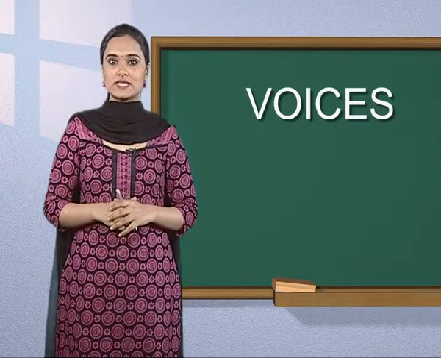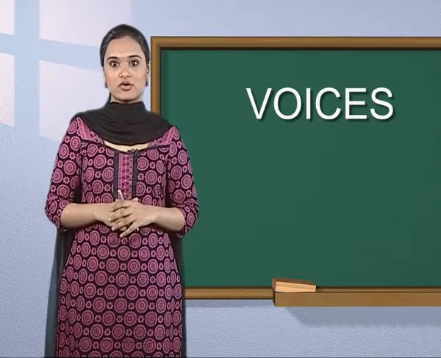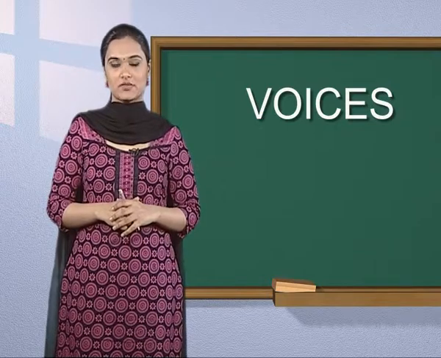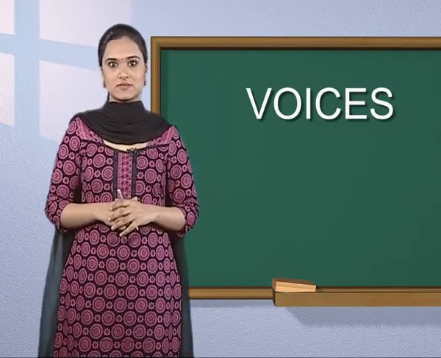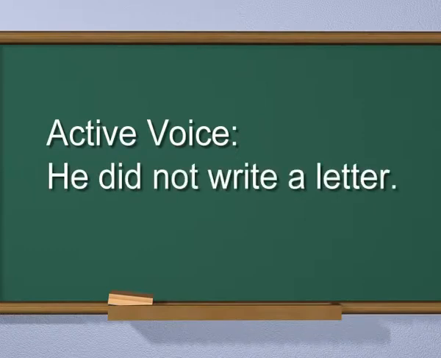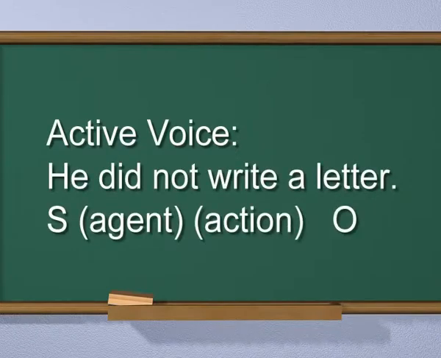Now take the example of negative and interrogative sentences in past indefinite tense. Negative sentences. Active voice. He did not write a letter. He is the subject, agent, write is the action, letter is the object.